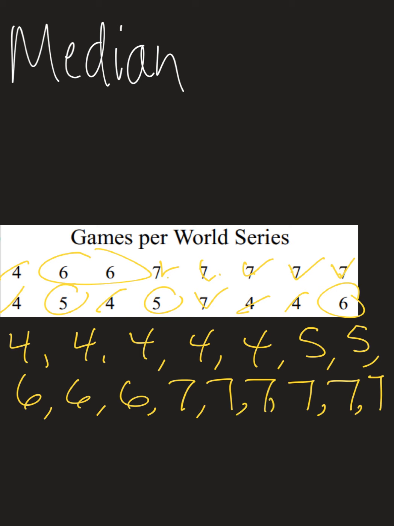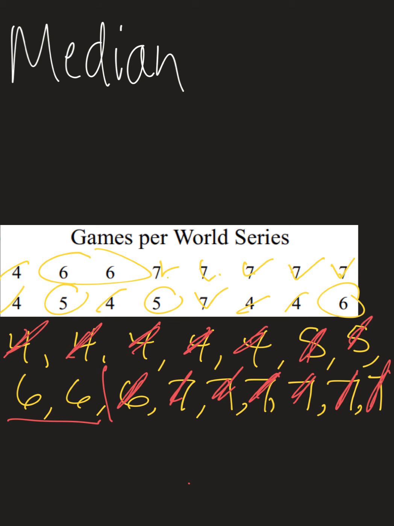Alright, so what we're going to do is look for the median. I'm going to cross them off on either side together. So I'm going to cross off the first one, but I'm also going to cross off the last one. I'm going to keep going until I meet myself in the middle of my own data. Now in this case, I end up with a pair of 6s, which means that the median is 6.